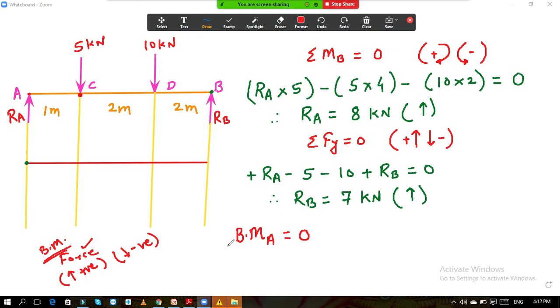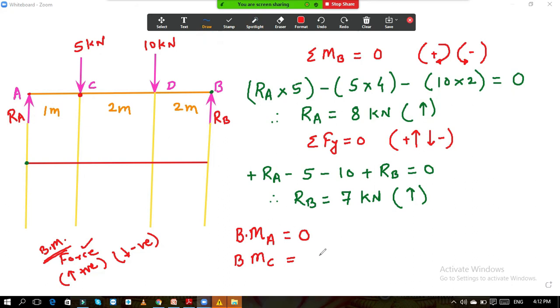Now at point C, the bending moment at point C. At point C I will consider a section line. Either I can consider left hand side equilibrium or right hand side equilibrium. If you consider right hand side equilibrium, then also no problem, only two forces are there. If you consider left hand side equilibrium, there is only one force, that is reaction RA. So we will consider the left hand side equilibrium.